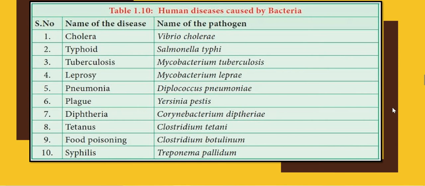their causative agents. For example, we have cholera, Vibrio cholerae, typhoid, salmonella typhi, tuberculosis, mycobacterium tuberculosis, leprosy, mycobacterium leprae, pneumonia, diplococcus pneumoniae, plague, Yersinia pestis, diphtheria, corynebacterium diphtheriae, tetanus, clostridium tetani, food poisoning, that is again botulism, that is clostridium botulinum, and syphilis, that is treponema pallidum. So you can have a glance over this.